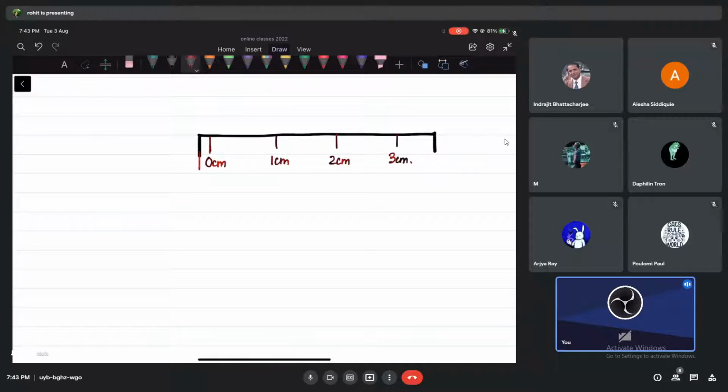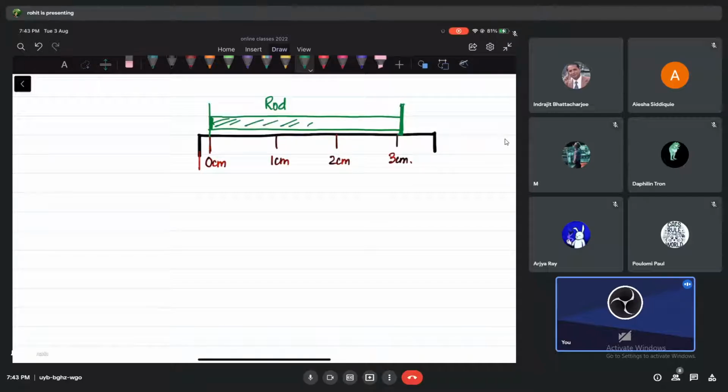So if I have this scale which has these markings or divisions, and suppose I want to measure the length of this rod, see, this is a rod, I'm placing it. So basically this is what we do, right? We put one end of the rod on the 0 centimeter mark, and the other end we check, right, where it is, okay? So right now let's say it is at exactly the 3 centimeter mark.